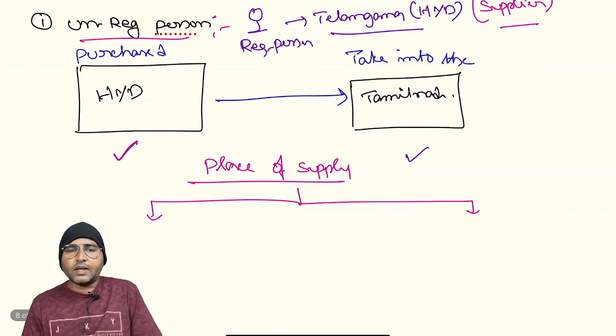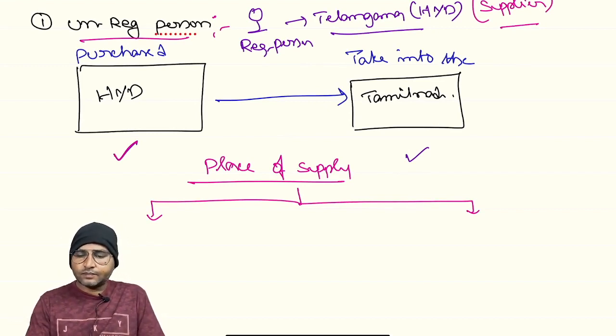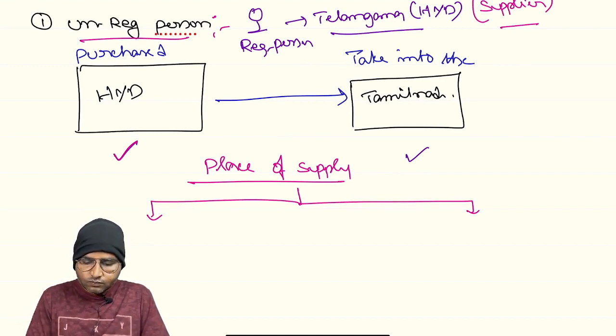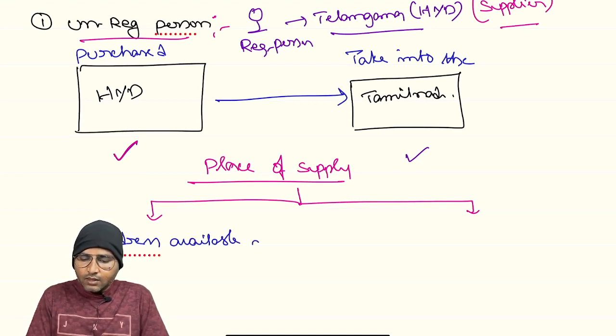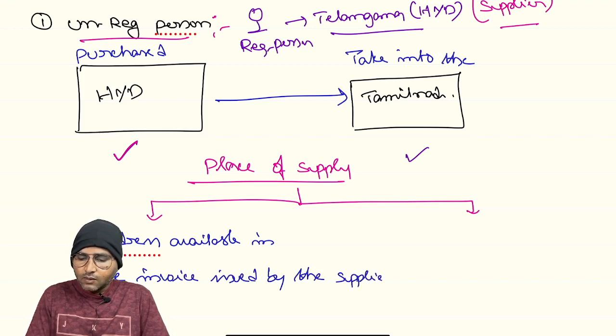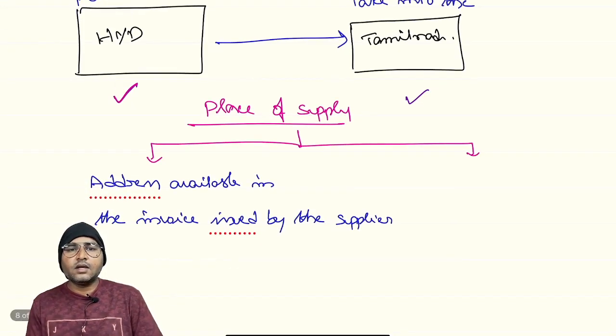Now the place of supply, in case of: situation number 1, address available in the invoice issued by the supplier.